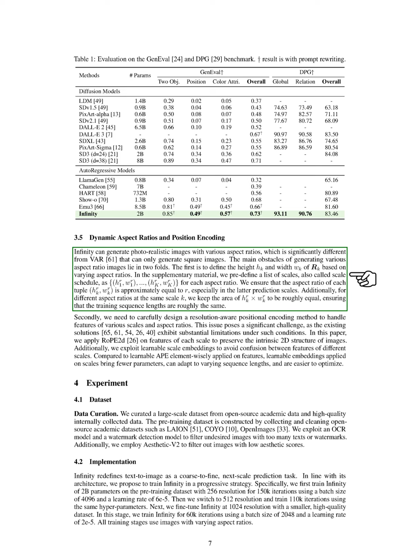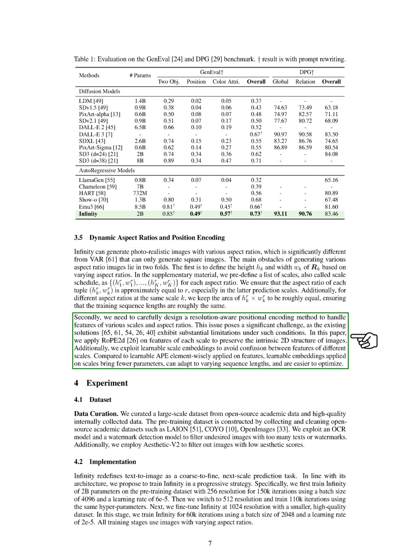We predefine a list of scales for each aspect ratio, ensuring that the aspect ratios are consistent, especially in later predictions. We also maintain similar areas for different aspect ratios at the same scale to keep training sequence lengths comparable. To address the positional encoding challenge, we apply a resolution-aware method that preserves the 2D structure of images and use learnable scale embeddings to differentiate features across scales. This approach is more efficient than previous methods, requiring fewer parameters and adapting better to varying sequence lengths.